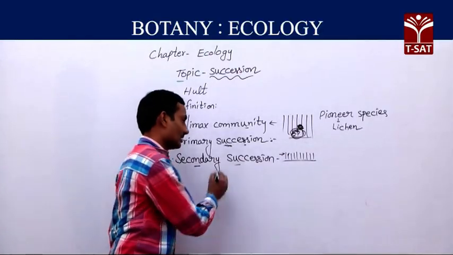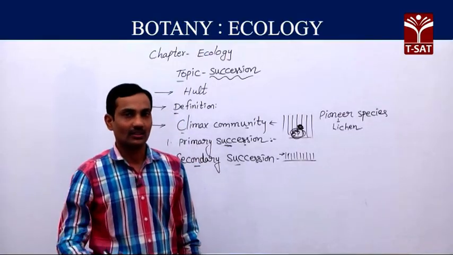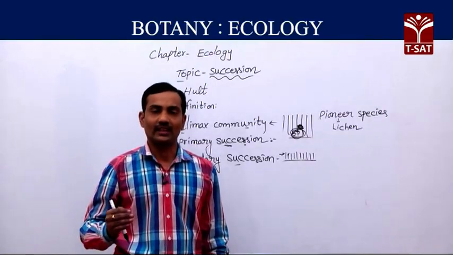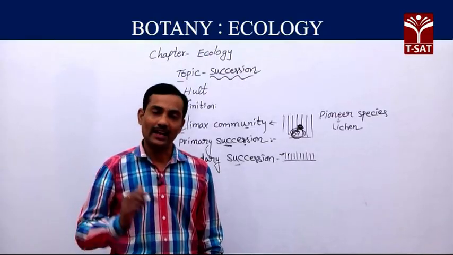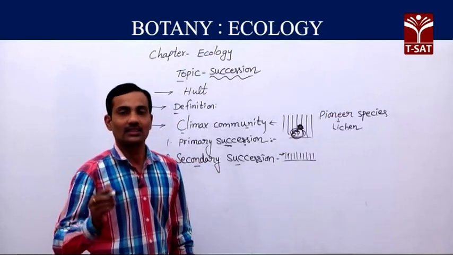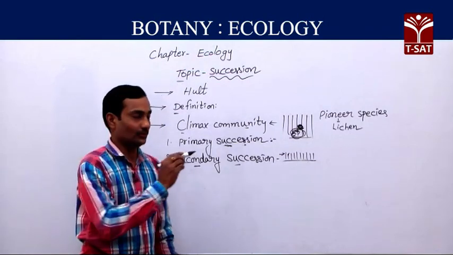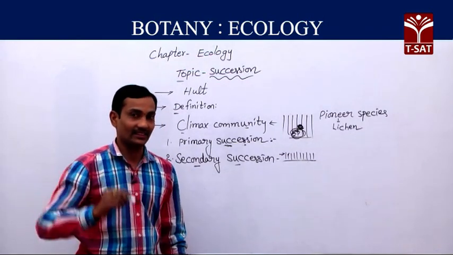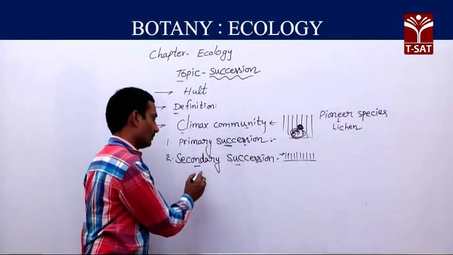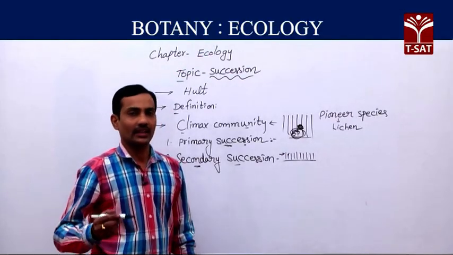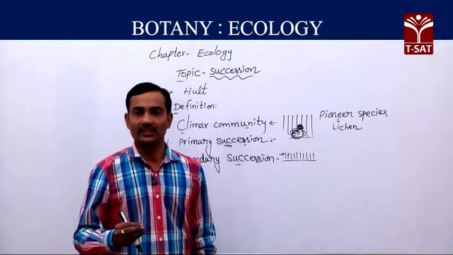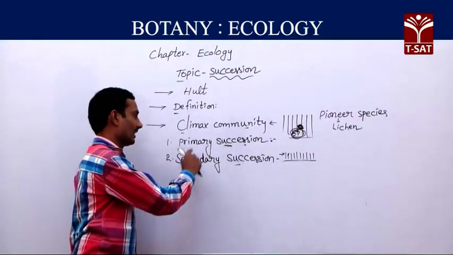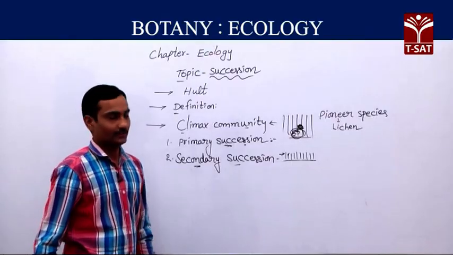Secondary succession is very fast due to the presence of propagules, spores or seeds, as well as nutrients and humus in the existing area. It takes only 100 to 300 years to form a climax community.